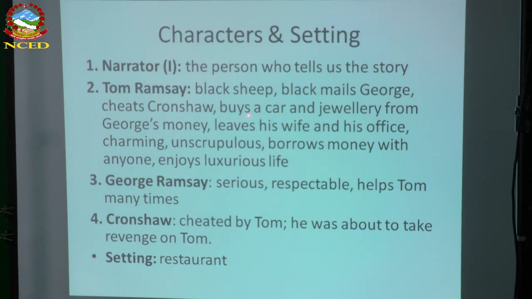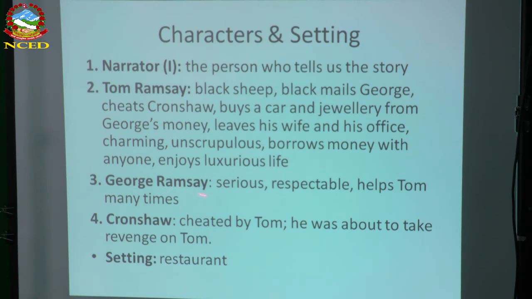Tom Ramsay buys a car and jewelry with George's money, and leaves his wife and his office. He is charming, unscrupulous, borrows money from anyone, and enjoys a luxurious life. So these are the characteristics of Tom Ramsay.